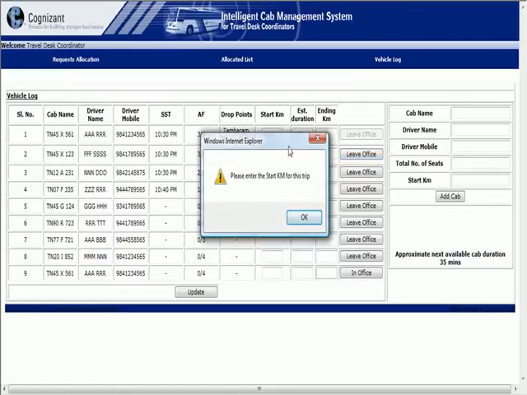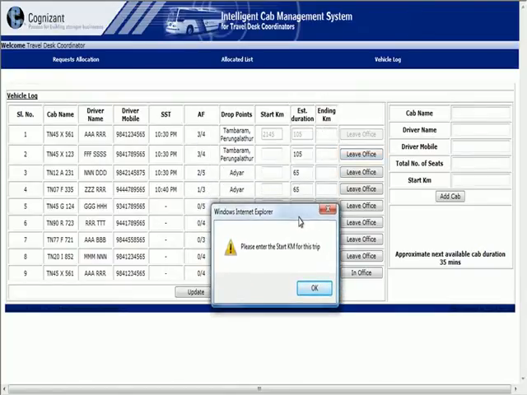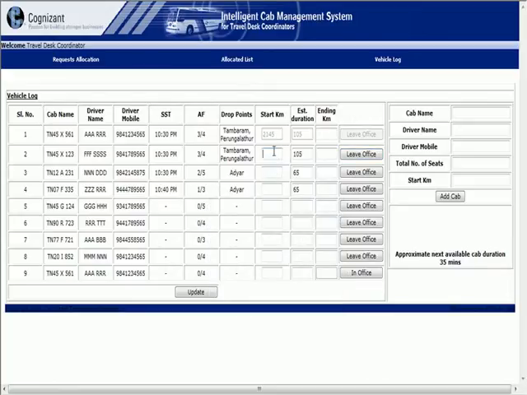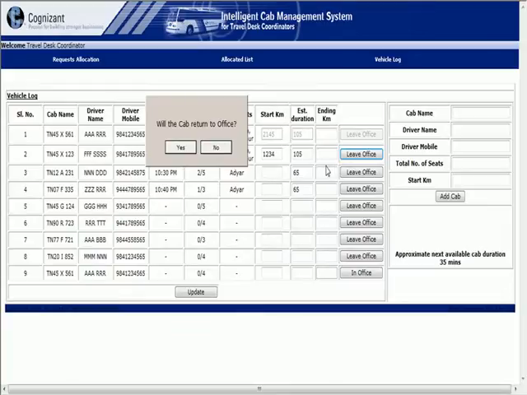Now, as the cab is leaving the office, the ICMS system asks the user to enter a starting kilometer for a trip. I am giving a starting kilometer as 1, 2, 3, 4. Okay, if I am clicking Leave Office now, the ICMS system will ask whether the cab returned to office. What does it mean? This cab is going to drop 3 associates to the Tambaram Perangalaturi area.